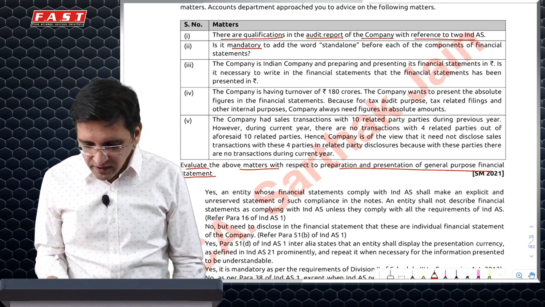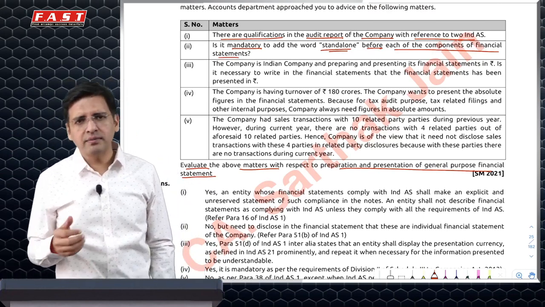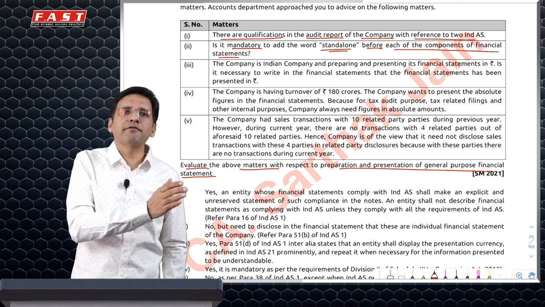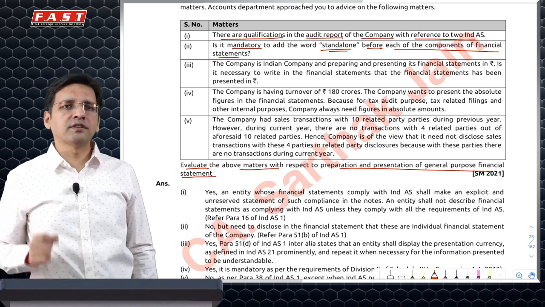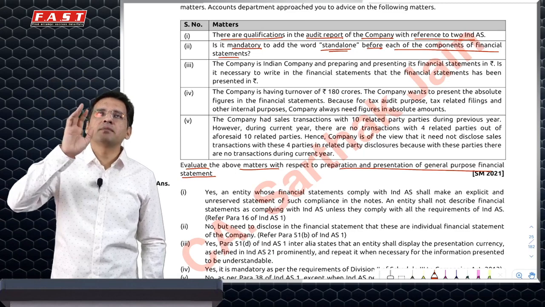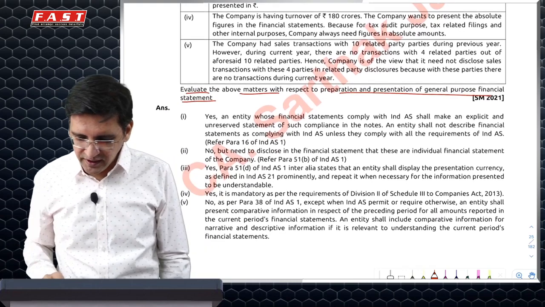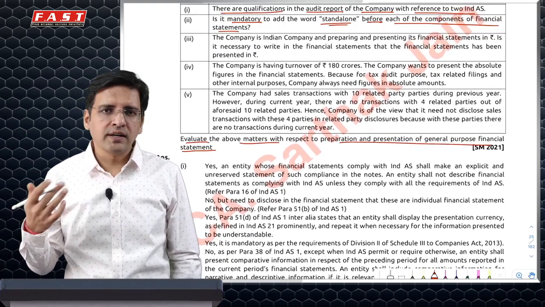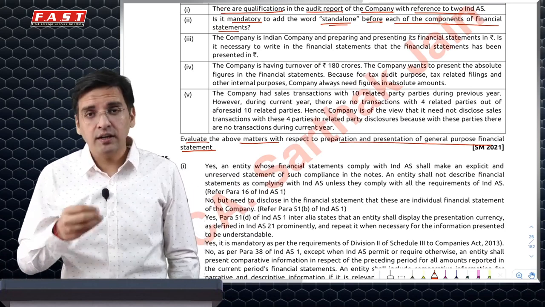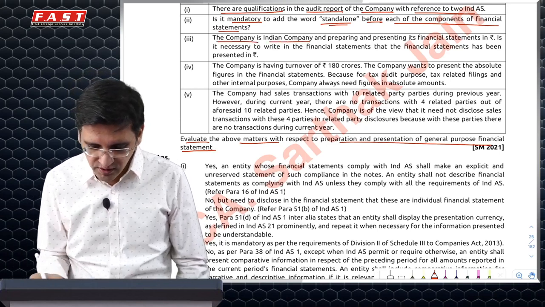Is it mandatory to add standalone before each component of the financial statements? I would say it is not mandatory, but financial statements which are separate or standalone should be identified separately from consolidated. Standalone is a word which is given in the Companies Act, where you have to prepare two financial statements, standalone and consolidated, and that is why we use the term standalone. Otherwise, Ind AS terms it a separate financial statement. So we'll say not mandatory, but you have to identify which financial statement is consolidated and which is separate.